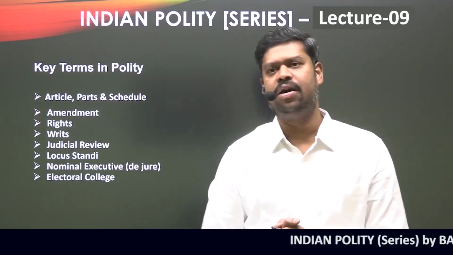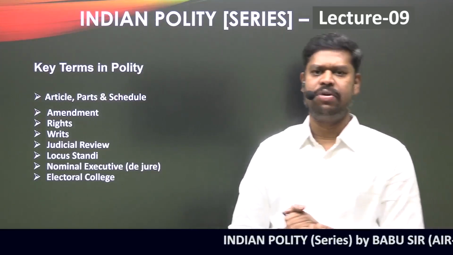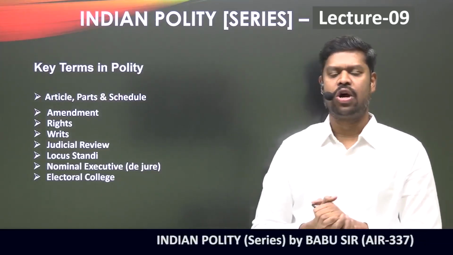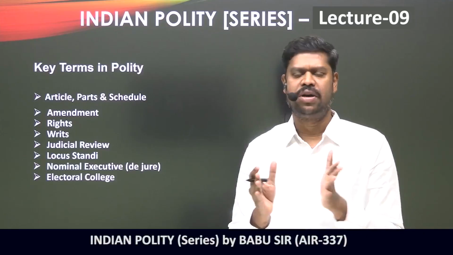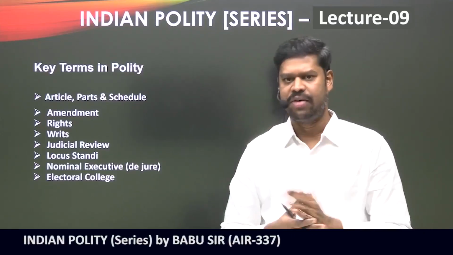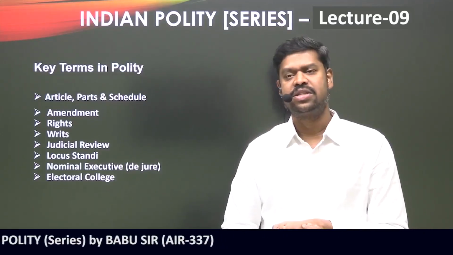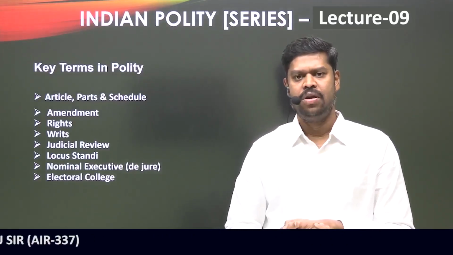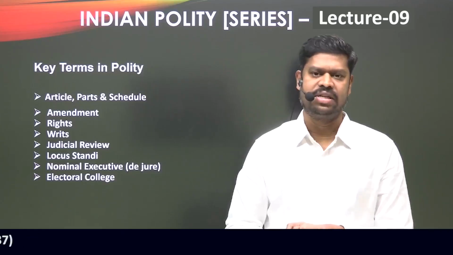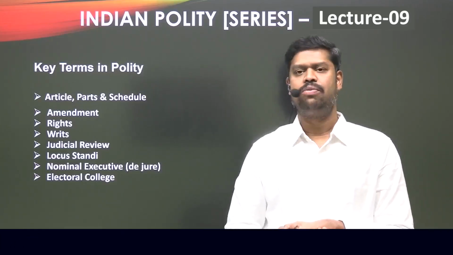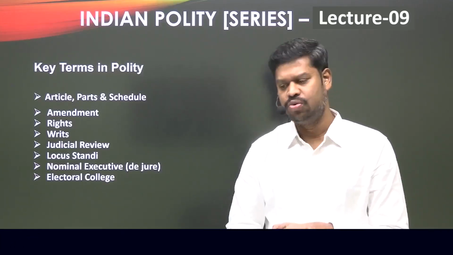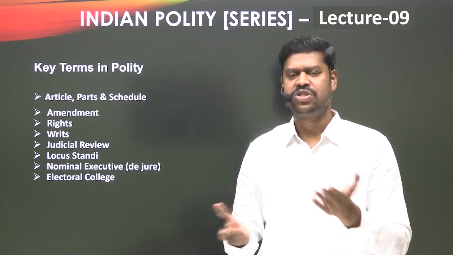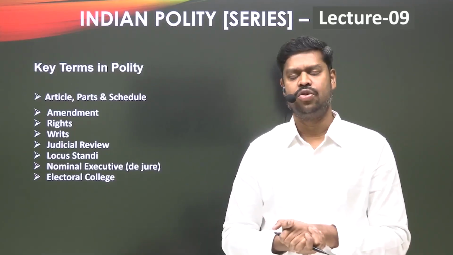To make it further easier, let me give you one small example. I'm not sure how many students are aware of this, but probably some of you might be aware of Section 377 of the Indian Penal Code. I'm not sure what the section number is right now in the new version of the Indian Penal Code.